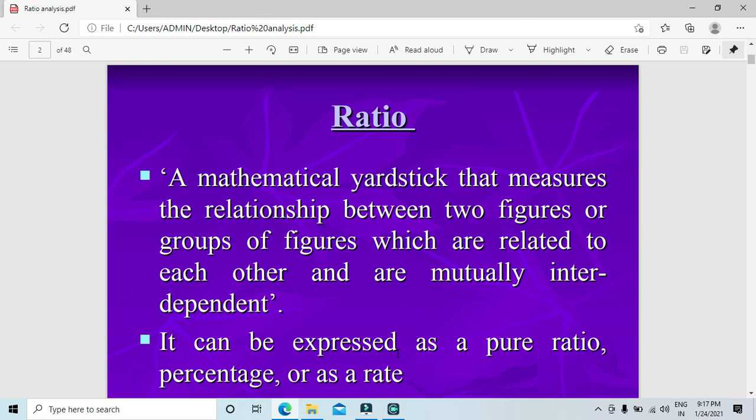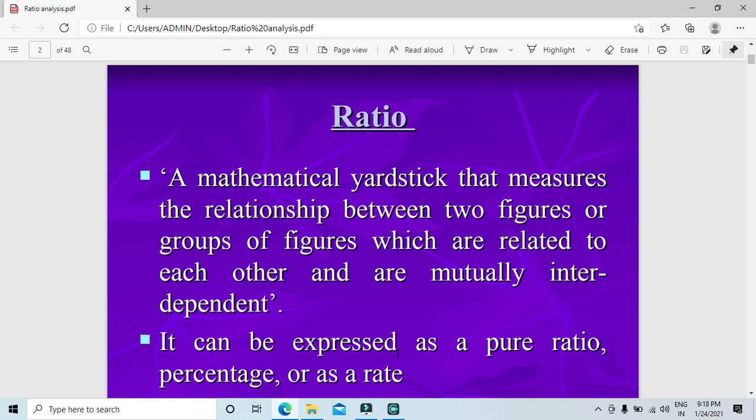So now, here basically the relationship will be checked. It measures the relationship between two figures. It could be two figures. Suppose, let's say, your cash in hand is 500 rupees and you're taking a loan from a bank for a shorter period for 2000 rupees, something like that.